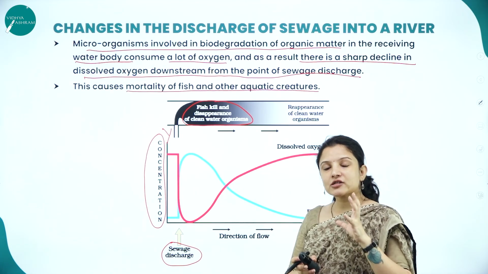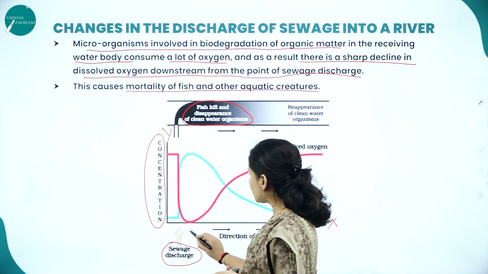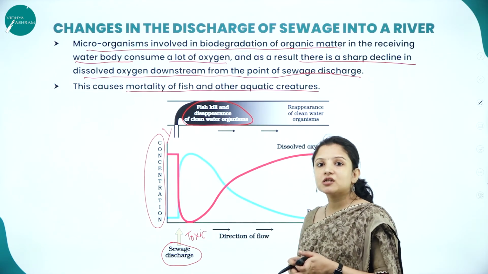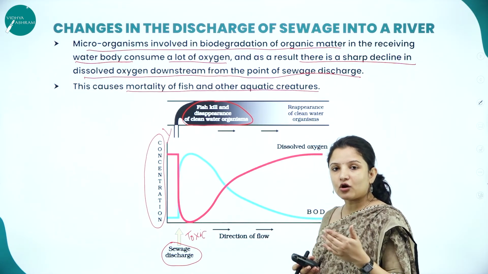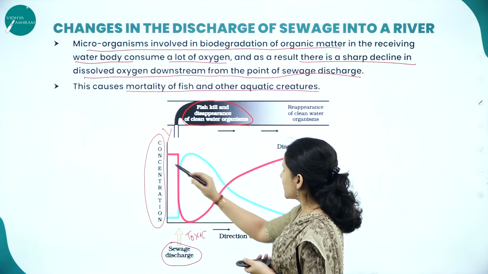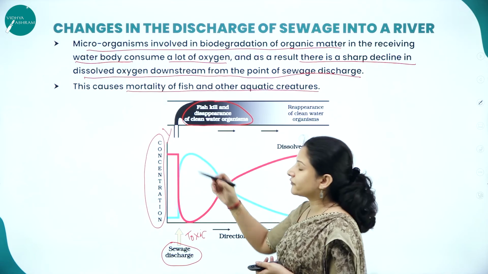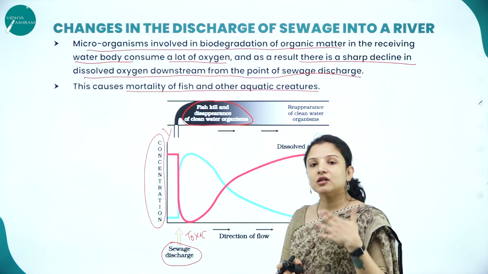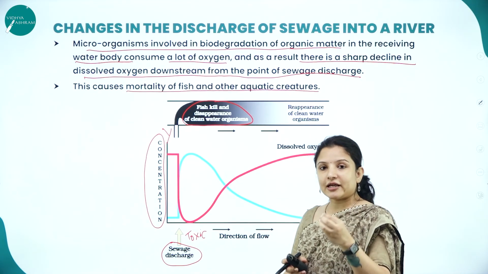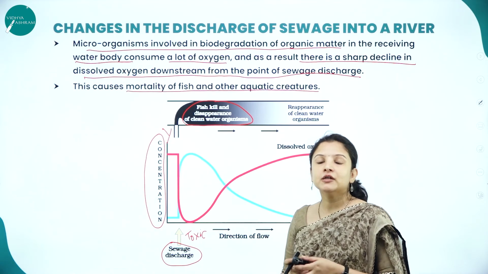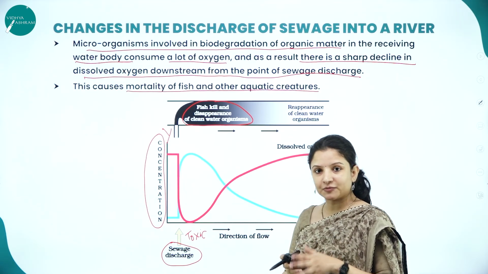Because the sewage contains a lot of toxic chemicals, right? So these toxic chemicals in the water will increase. As the concentration of the sewage increases, the intensity of the toxicity level in the water also increases, therefore creating problems or death of the fishes and the microorganisms present there.